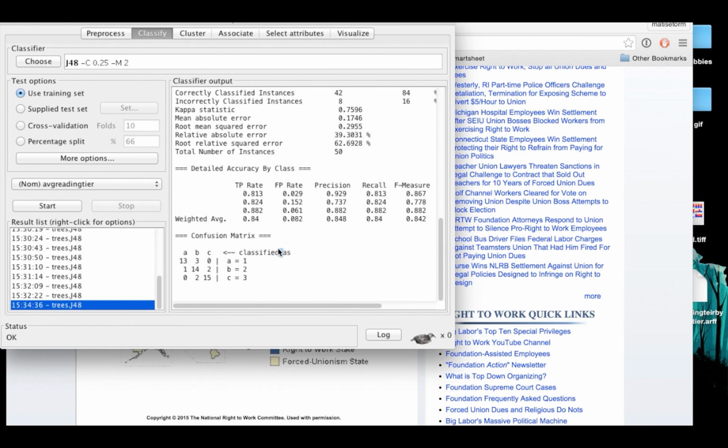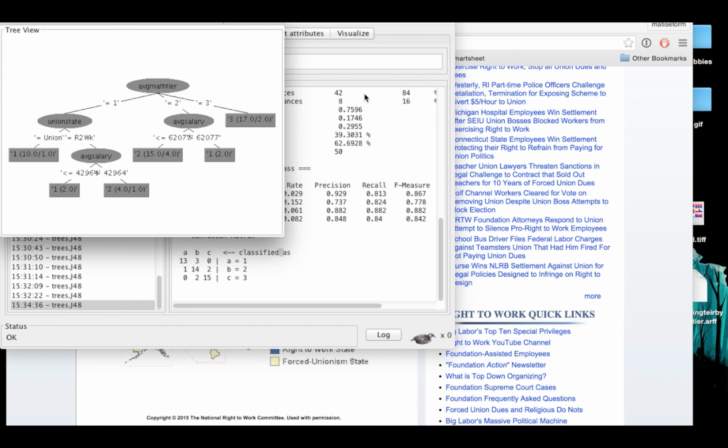So, taking that into account, if we eliminate all other factors and then leave the math tier in, understanding, of course, that math tier is very easily classified based on your union state or whether or not you have a high salary, we then can say, okay, yes, the math tier does quickly predict whether or not you'll do well in the reading, but then subsequently, union state and average salary further narrow it down and better predict whether you do well in reading or not, with an 84% rating.